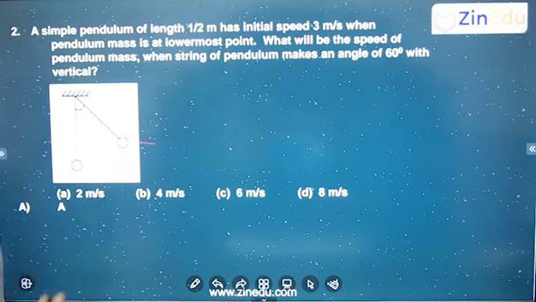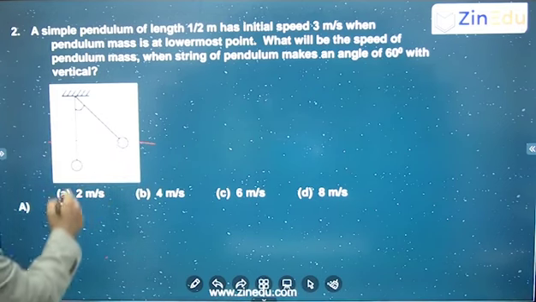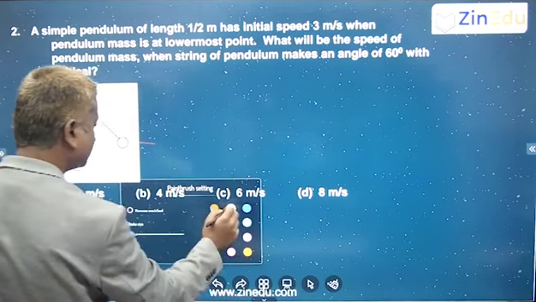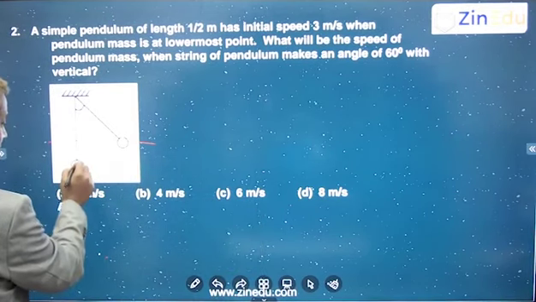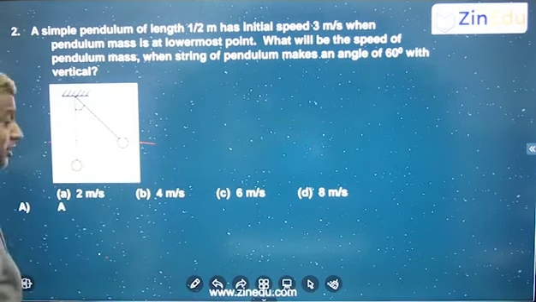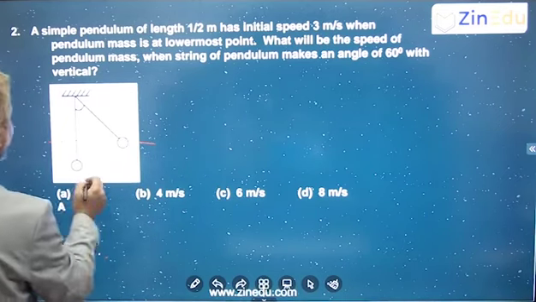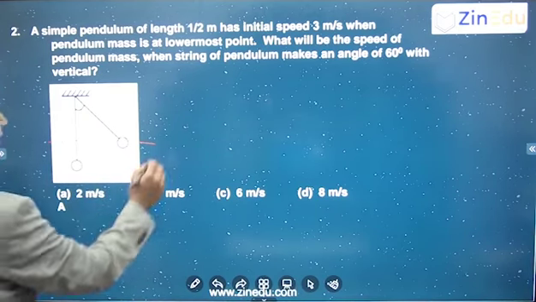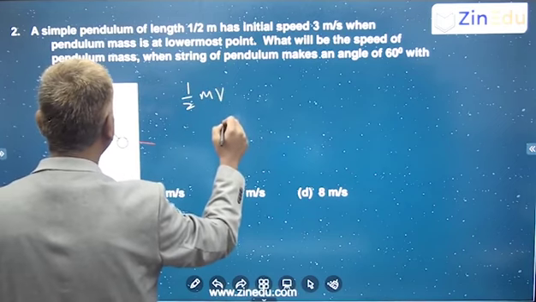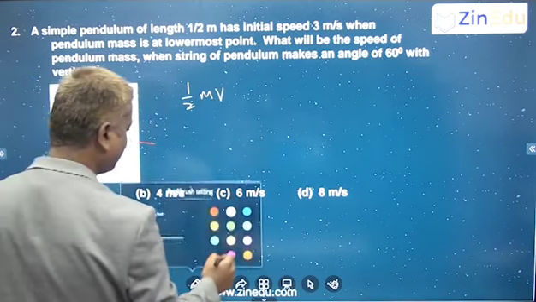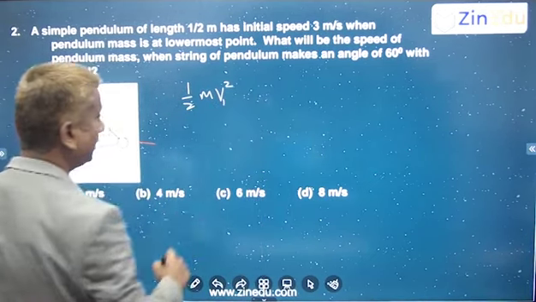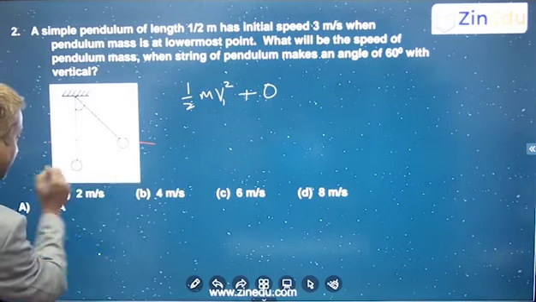At this position, from here to here, definitely it will lose kinetic energy and it is going to gain potential energy, mgh. So you can use the conservation of energy to solve this. Total mechanical energy at this point is the same as total mechanical energy at this point. Total mechanical energy at this point, suppose you select this as a datum, so it is having potential energy 0, only kinetic energy half mv square. Let us say this is v1, we call half m1 v1 square, plus potential energy 0, because here only we are selecting the datum.